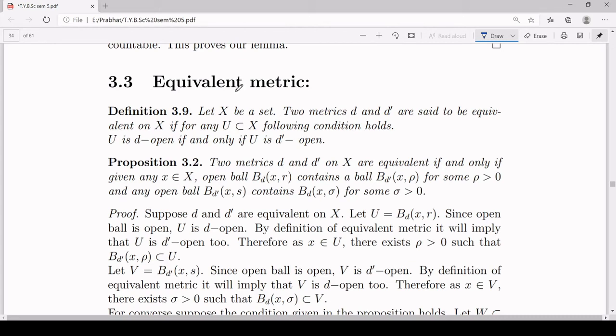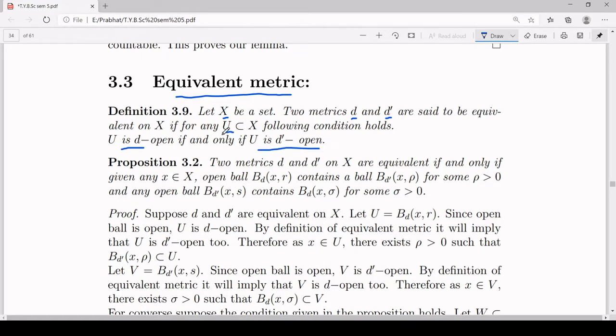In this video, we are going to deal with equivalent metrics. Let's start with the definition of equivalent metric. Suppose X is a set and d and d dash are two metrics on the set capital X. Then d and d dash are said to be equivalent on X if for any subset U of X, the condition U is d open if and only if U is d dash open is satisfied.